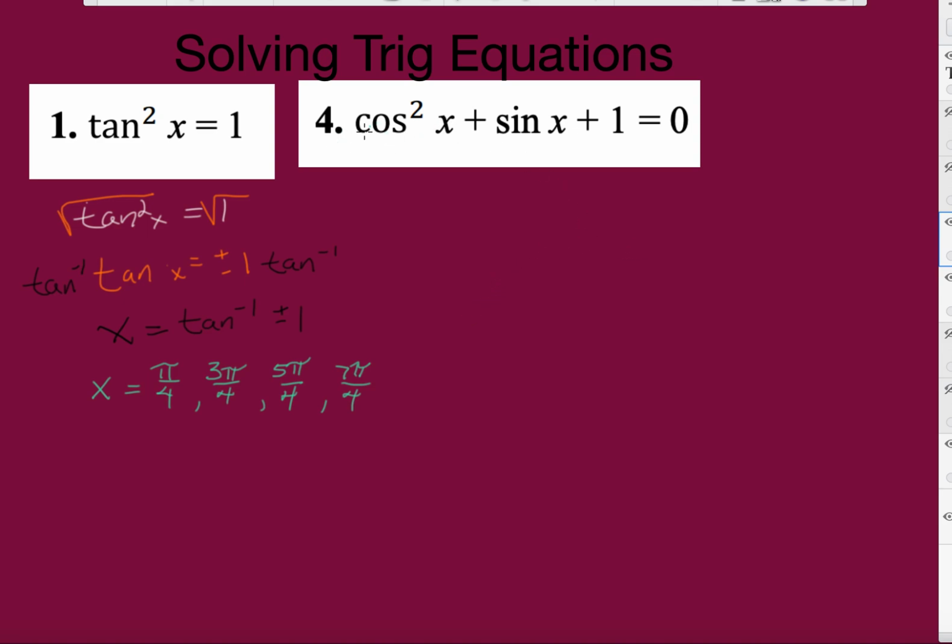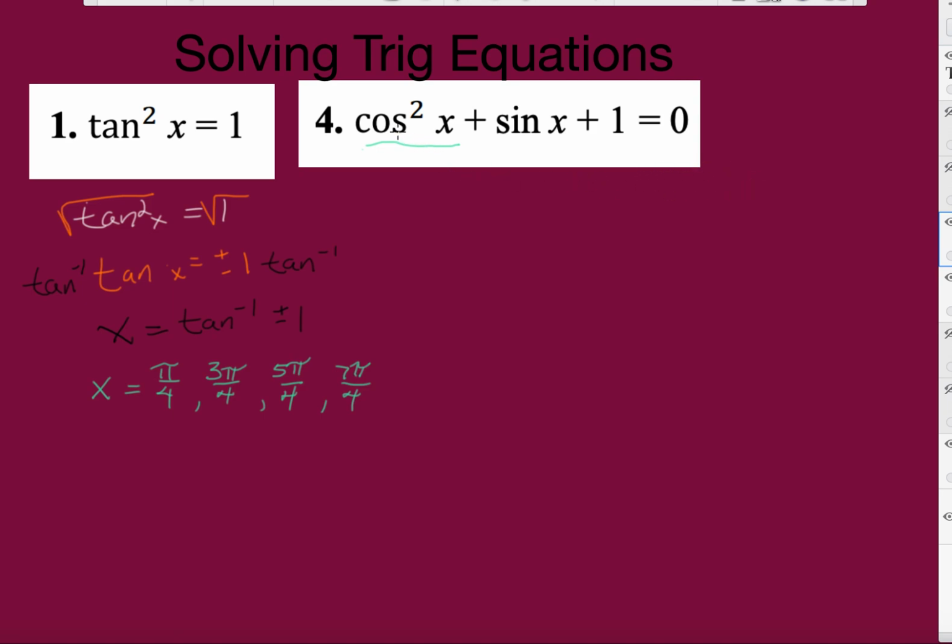All right, so here I'm going to use a trigonometric identity. I'm going to use a Pythagorean identity. I need to know how to convert cosine squared into something that looks like sine, so I can do some mathematics with it. And here's what it looks like. We know that sine squared plus cosine squared equals 1.